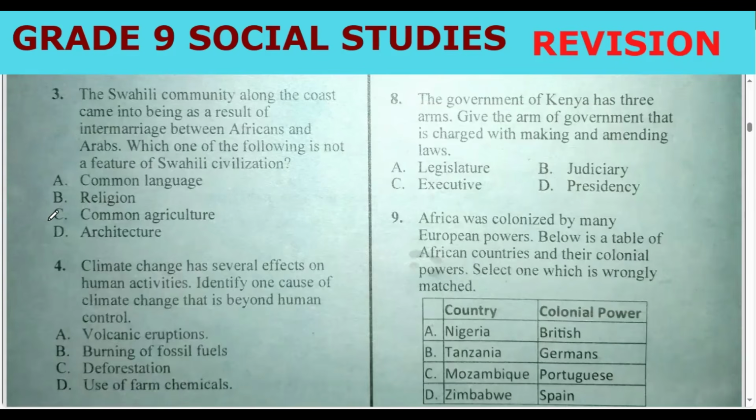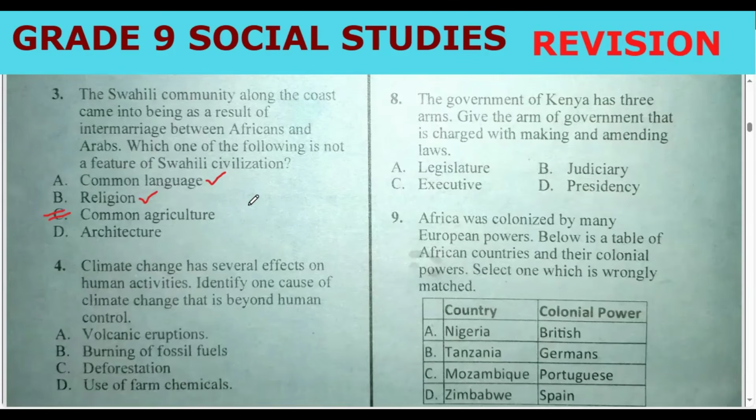As we know, when these people intermarried there, we have a common language which is called Swahili. Swahili language was born. Then Islam was spread as a religion of peace. And then we have architecture. Before, they were constructing houses, but after the coming of the Arabs, this changed.